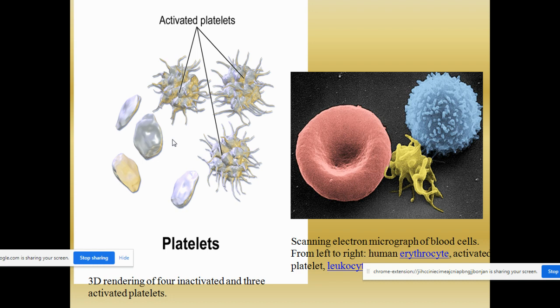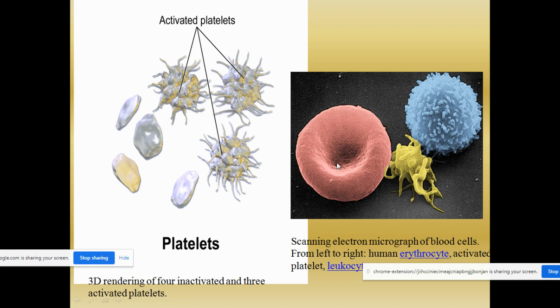Otherwise, what will happen? It will coagulate the other cells of the blood inside the blood vessels and form many clots. For that you have anticoagulants, and these will prevent the coagulation of the blood inside the blood vessel. So the platelets should be rendered active only whenever it is necessary, whenever there is a wound in the tissue, a wound in the collagen or collagen exposure. Only then the platelets should be activated. That is why they possess two different forms, the inactive form and the active form.